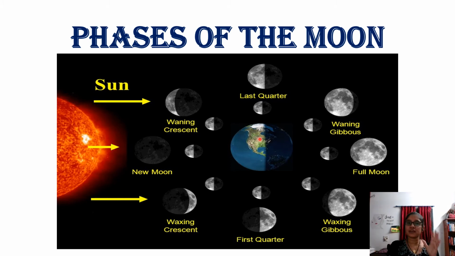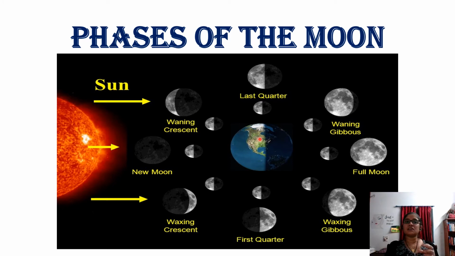The name for that phase is called new moon. It's new because you cannot see anything in the sky. The moon is there, but we are unable to see it because the sunlight from the sun directly falls on the moon, and we are unable to see it because the sun is very bright, isn't it? The moon doesn't have its own light. It takes the light from the sun to show it to us. So it depends upon the sunlight.